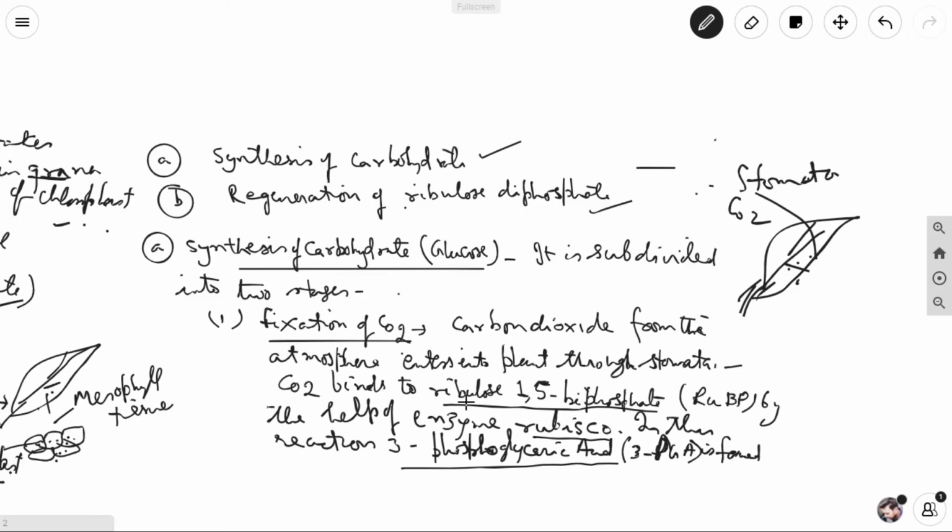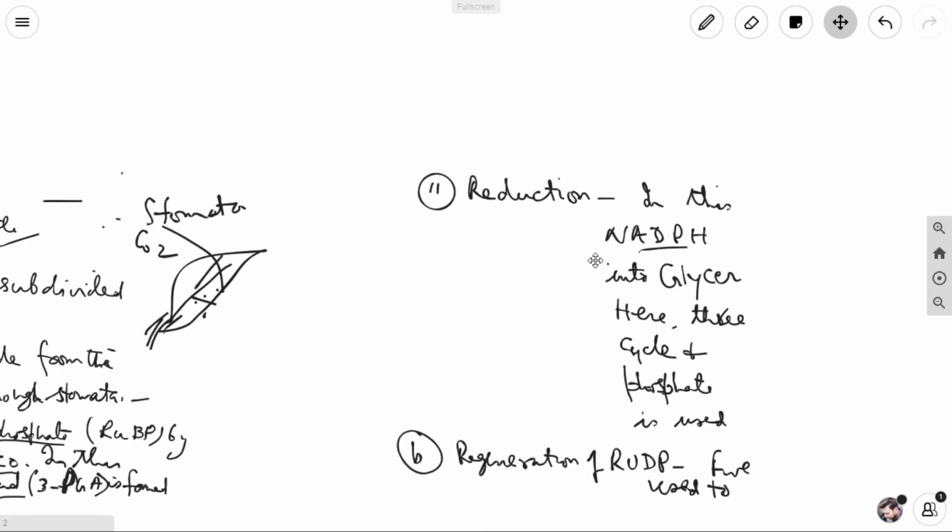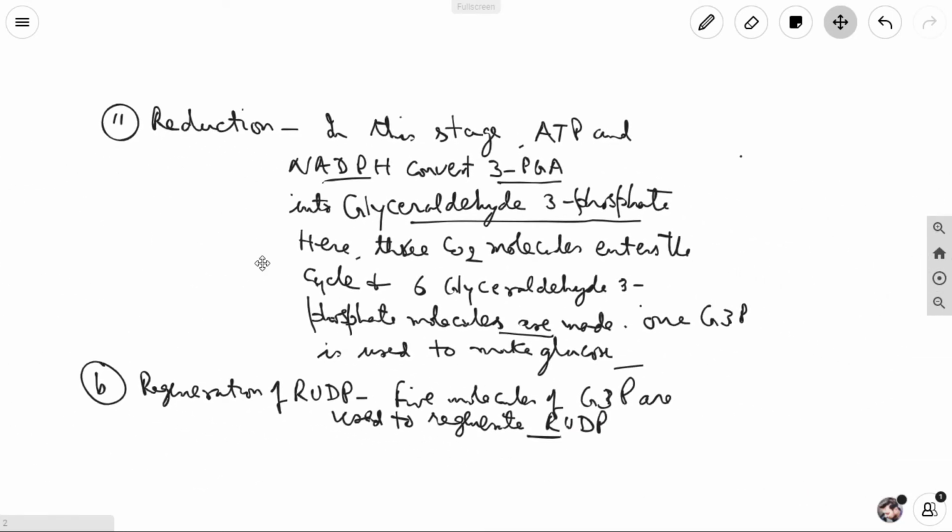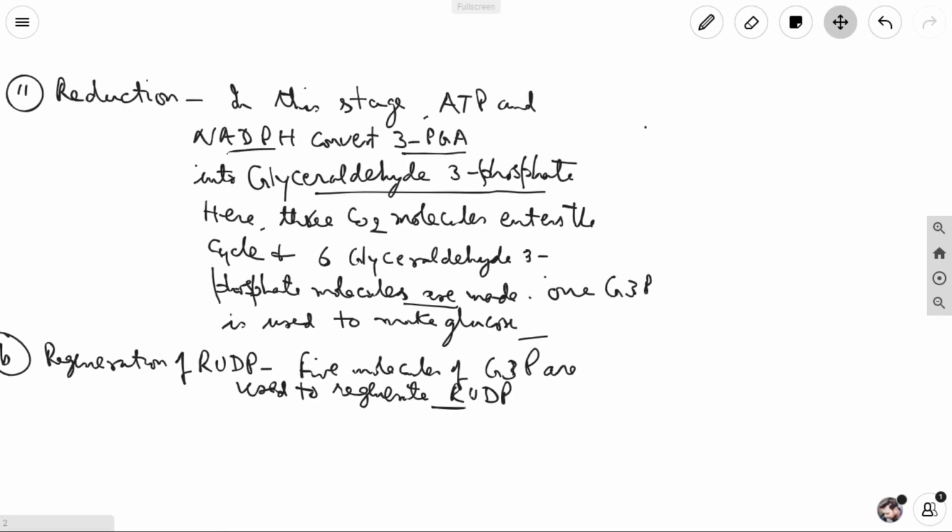Carbon dioxide binds to ribulose 1,5-bisphosphate, RuBP, with the help of the enzyme RuBisCO. In this reaction, 3-phosphoglyceric acid is formed. Then we go to the reduction reaction.